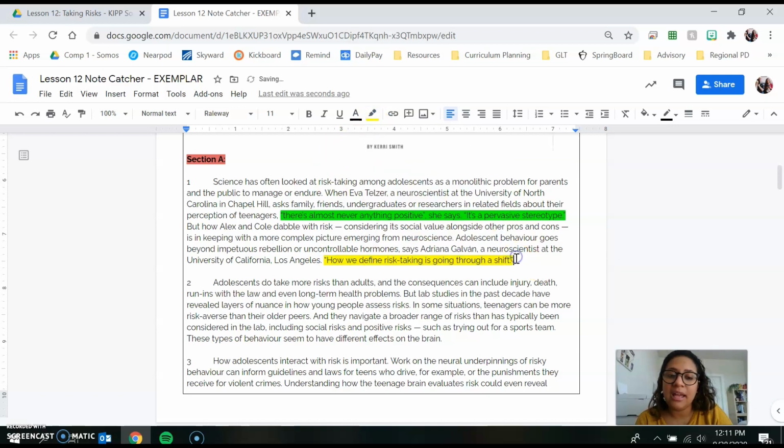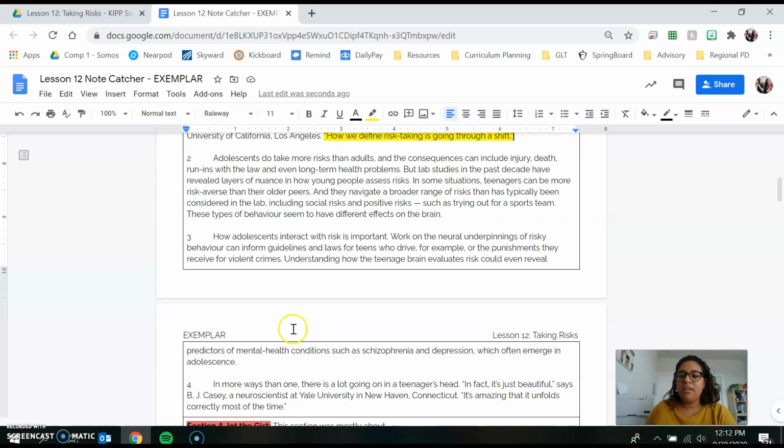you can look at how risk-taking was defined before, look at how it's defined now, and you could see that it is different. If she had said how we define risk-taking is going through a major shift, that would make it an opinion because words like major, minor, those are opinion words. What you think is major might not be what someone else thinks is major. But because she did not use an adjective to describe the shift, but merely said there was a shift, that can be proven, and that is a fact. Okay, so you're going to continue to do that for the rest of this section.